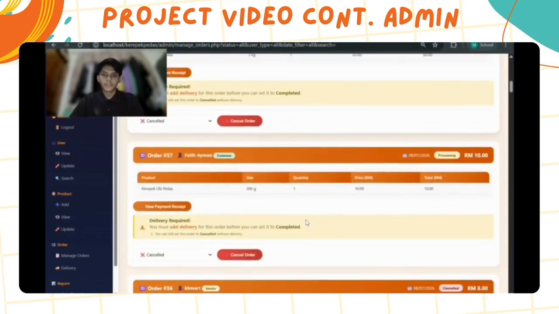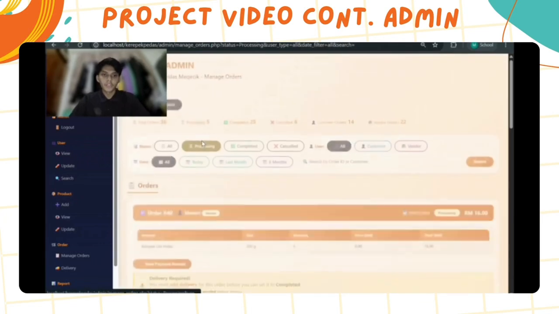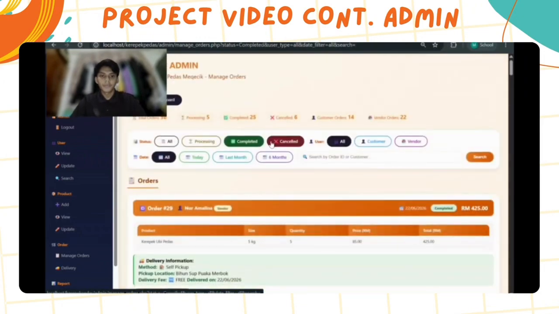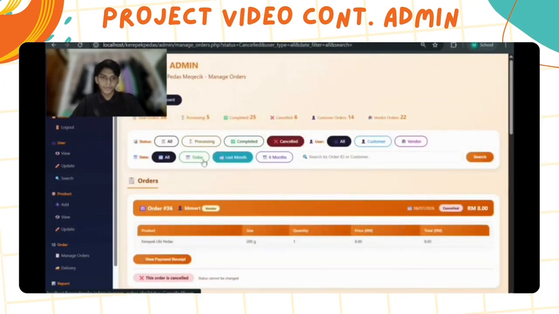When we look at all the total orders, it looks complex, so that's why we made a filtering section. It can filter our orders that have been made from the customer, from the vendor, from the status, whether processing, completed or cancelled, or by the user, or by the date that the order has been made.